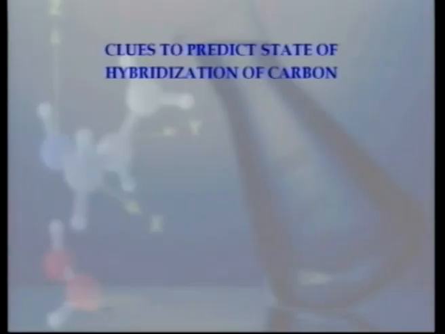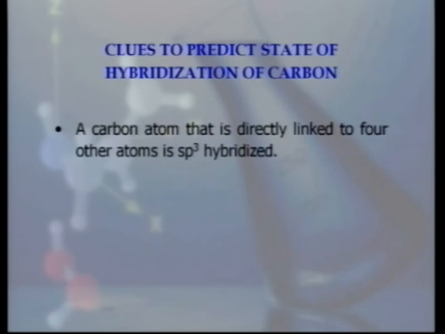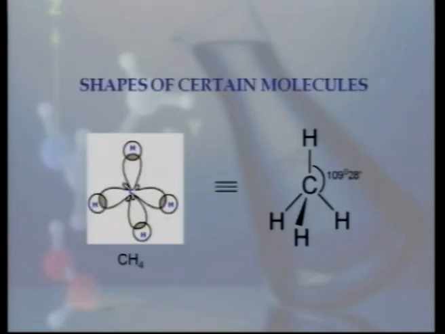Now finally, we will again see some important clues to predict the state of hybridization of carbon. Now what are these clues? If a carbon atom is directly linked to 4 other atoms, it will be sp3 hybridized, as in case of methane. But it is never so.